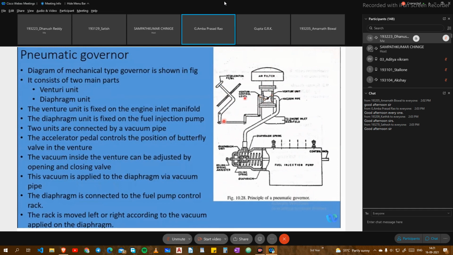If I vary the position of this, I have to correspondingly vary the position of the fuel rack, the bottom one. We should have regulated this one, whereas we are regulating at the top.